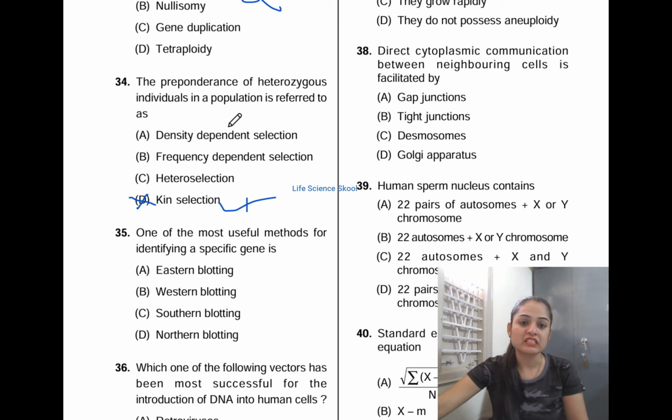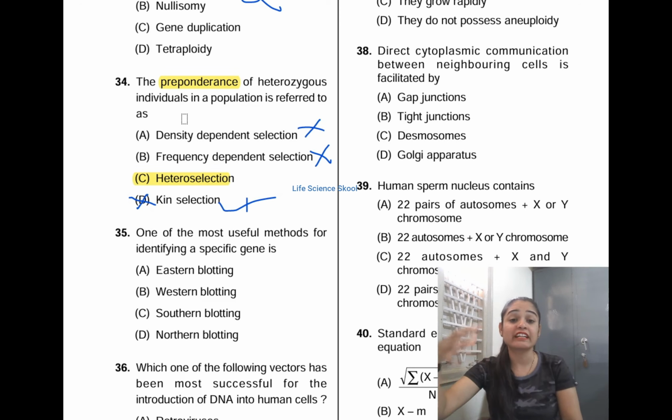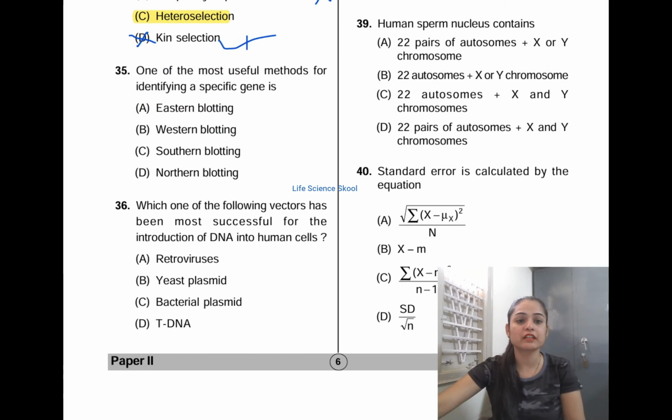And coming to density dependent selection, no, this is not density dependent selection, and it is not a frequency dependent selection here. Actually option C is correct. This is heteroselection. What is preponderance? Preponderance means which is greater in number. There is a greater number of heterozygous individuals in a population, so obviously it is heteroselection. Moving on to the next question.